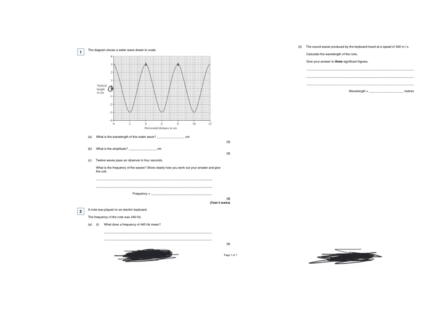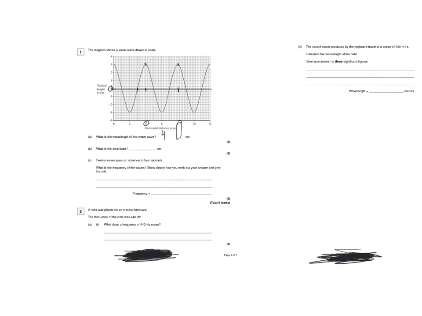I'm just going to draw my line there so that I don't miss that out. So from this point to this point, this gives me 4 and 8. So the distance between those 2 points is 4. So that's 4 centimeters.